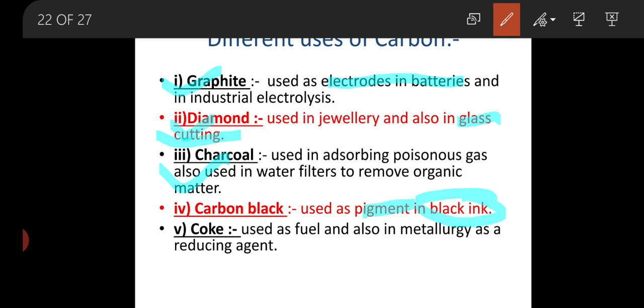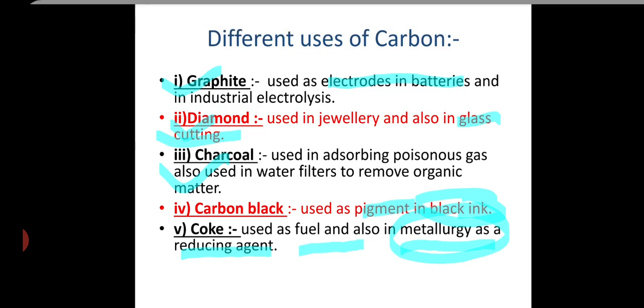Coke is used as a fuel, and also as a reducing agent in metallurgy. Metallurgy means the extraction of metals.